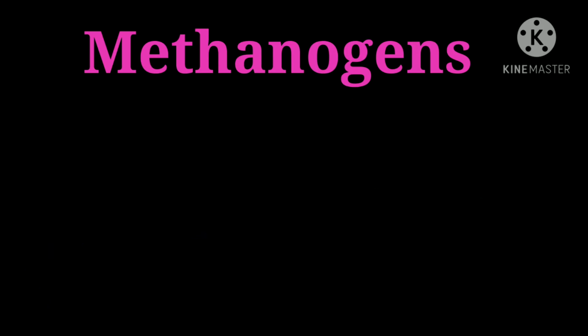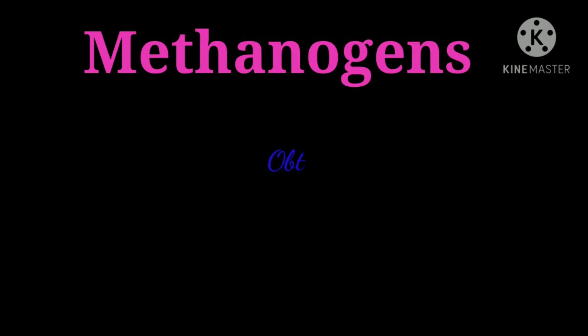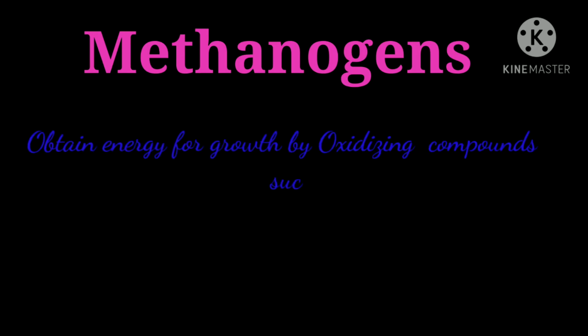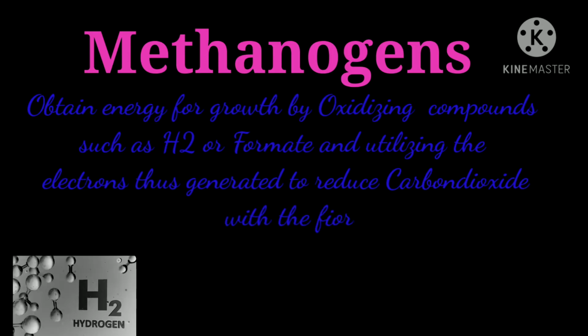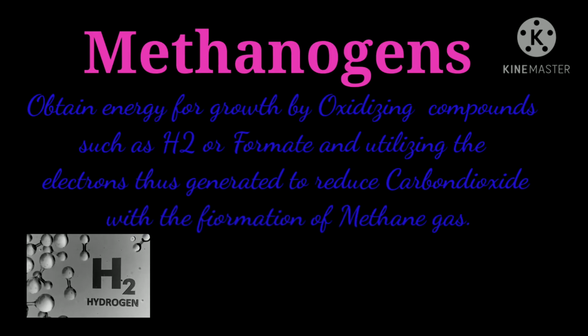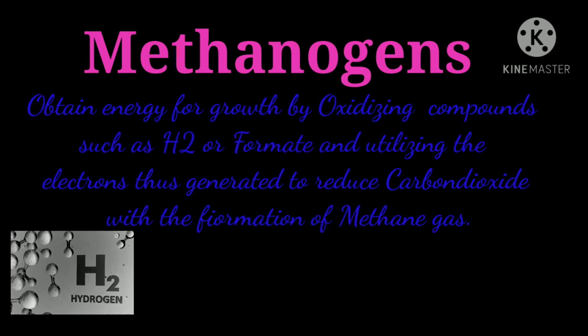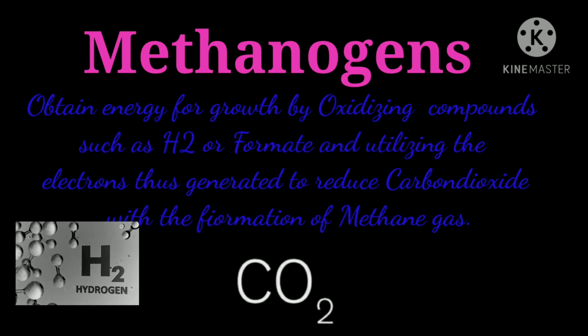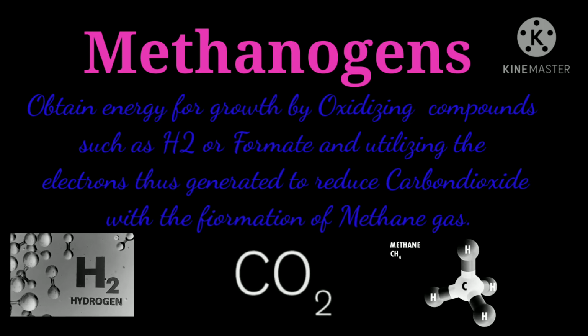Methanogens are strict anaerobes that share an ability to obtain energy for growth by oxidizing compounds such as hydrogen or formate and utilizing the electrons thus generated to reduce carbon dioxide with the formation of methane gas.